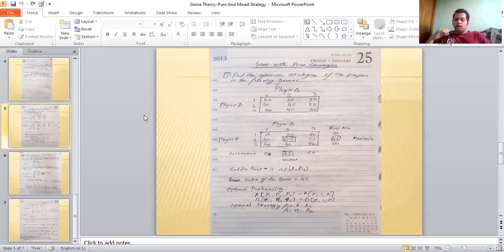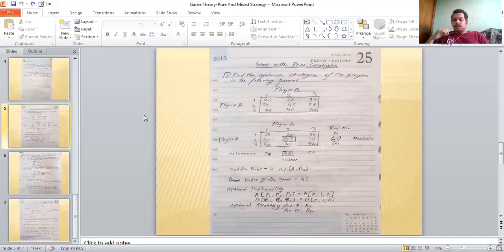Now moving on to the optimal strategy. For A, the optimal strategy is A2, and for B it's B2. Now for the probability of the optimal strategy, we are denoting the probabilities of the optimal strategies for A as P1, P2, and P3, and the strategies for B as Q1, Q2, and Q3. So for A it's 0, 1, 0, because P2's corresponding probability is 1, and for B it's 0, 1, 0.